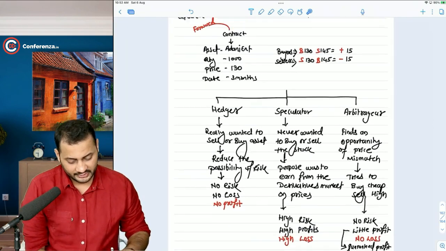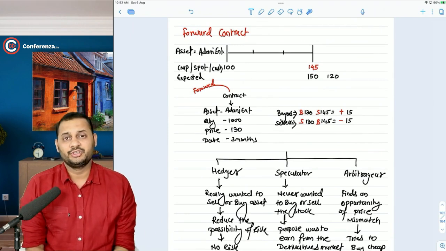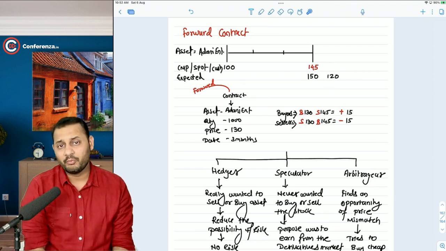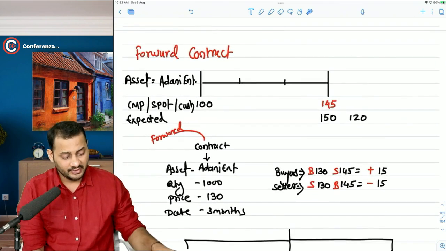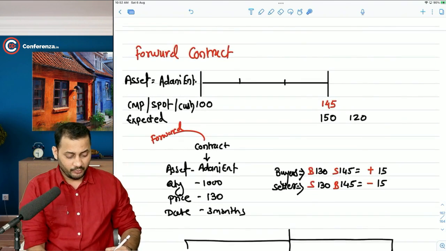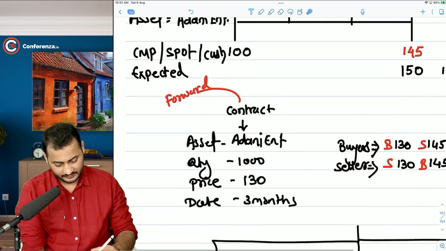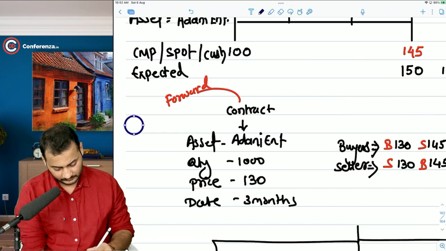Okay, so do you understand the logic of the forward contract? Then comes the futures contract. What happens in the futures contract is because of one problem that we can face in the forward contract. Now, what can happen in the forward contract? Please understand. Both of the guys, forward buyer and the seller, entered into a contract today. Okay, let's say these guys entered into a contract. This is the buyer, this is the seller.